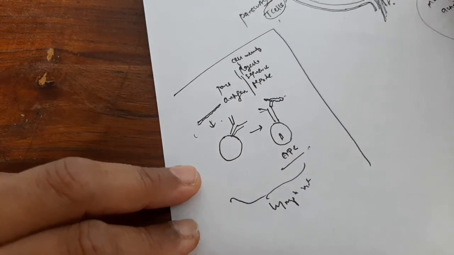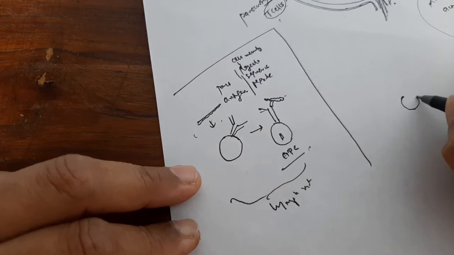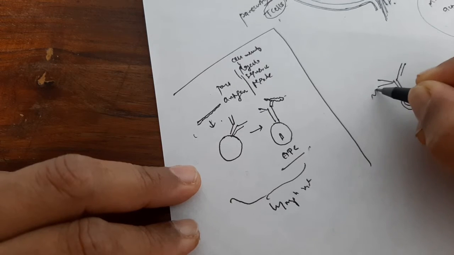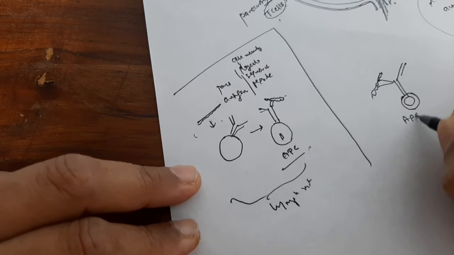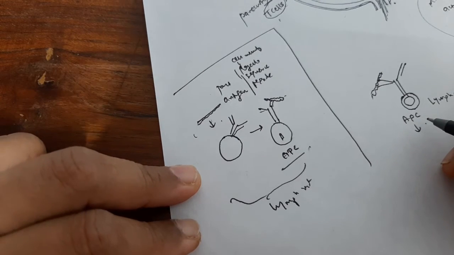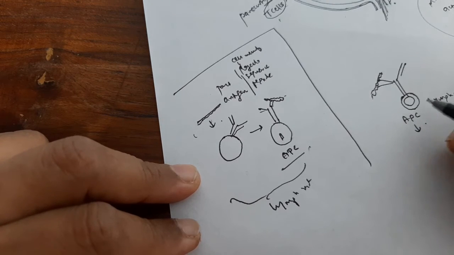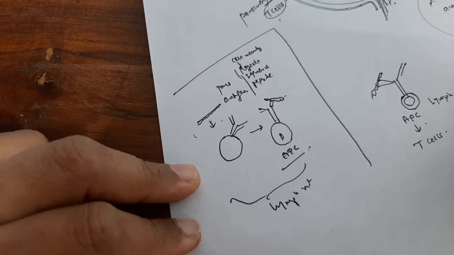Now, if the antigen presenting cell, for example, enters into the lymph node, now what is the next function of this? It finds the T cells.